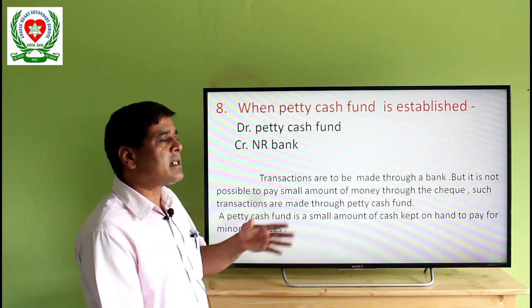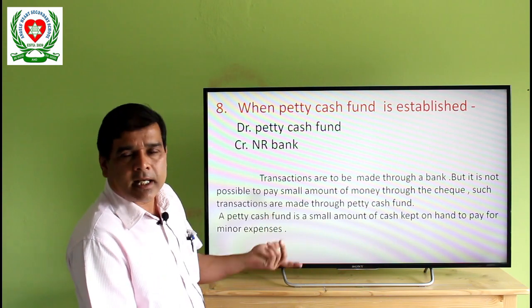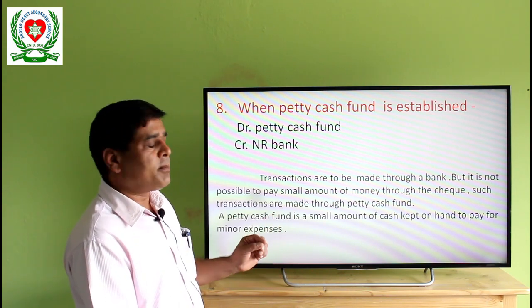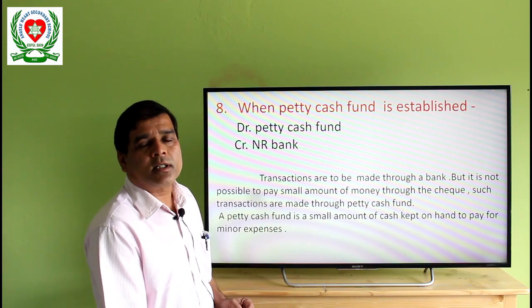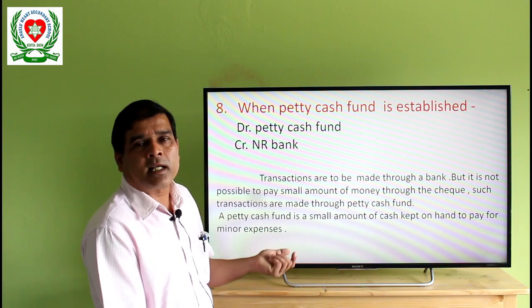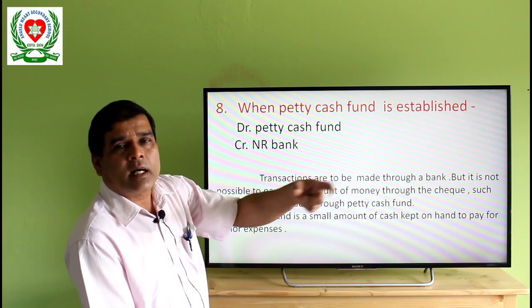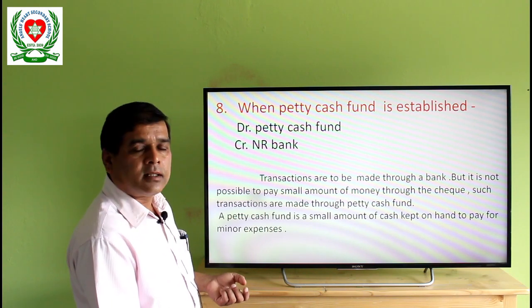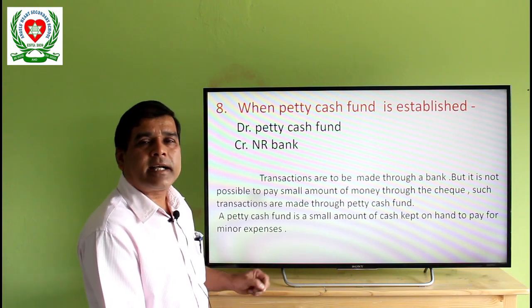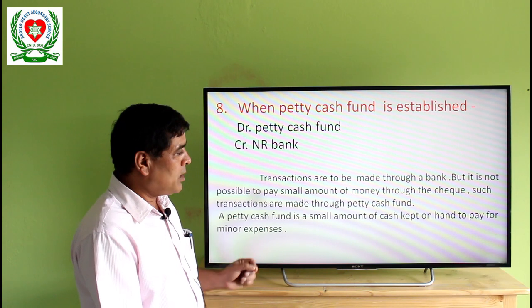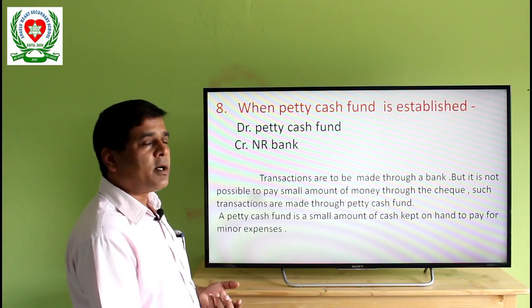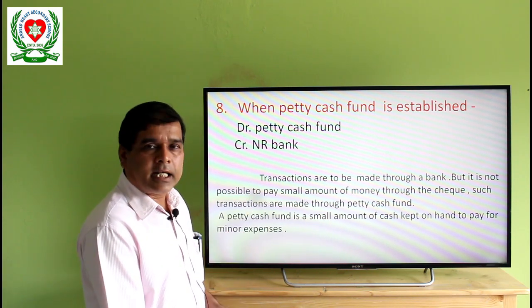For example, while traveling by bus, by vehicle, it is not possible to give a check in place of bus fare. While purchasing one bottle of ink, it is not possible to write a check. So, for such small amounts, we have to maintain a petty cash fund.